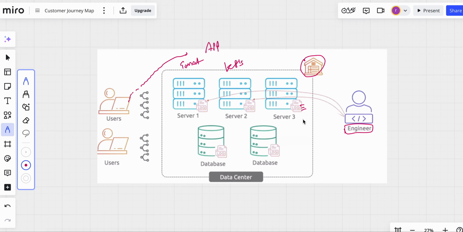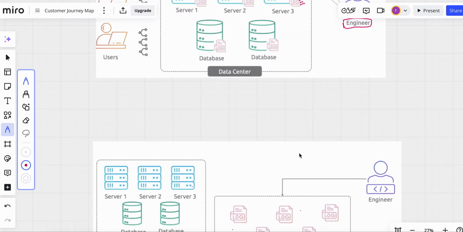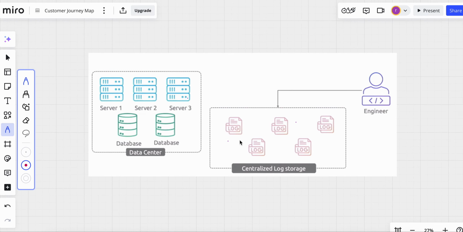To overcome such problems, instead of keeping those logs only on those machines, we also send the logs to a centralized location. I'm calling it a centralized log storage. From all the servers, the logs, even the database logs or whatever the logs might be, are sent and put into the centralized log storage. So this is a traditional model where we can put the logs.